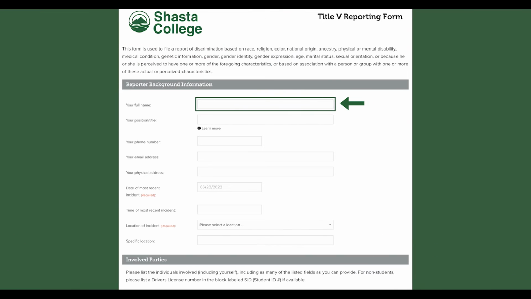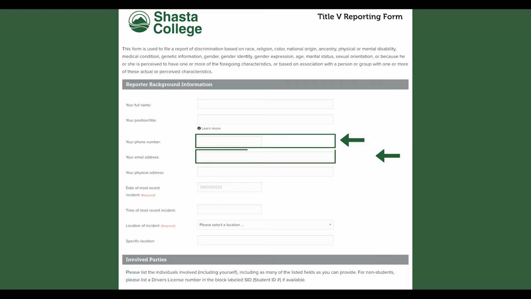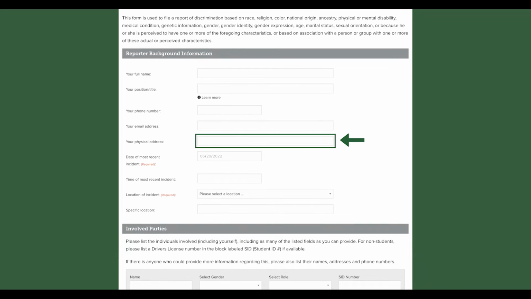Enter your full name. Enter your position title. The position title refers to your role on campus. Are you a student, employee, or other? Enter your phone number and email address so we may contact you. Enter your physical address, where you live.